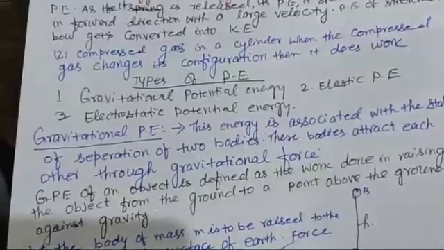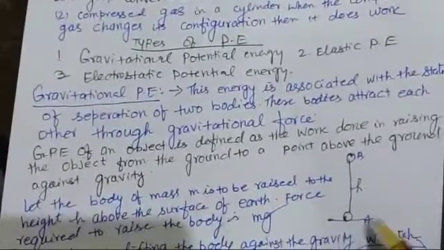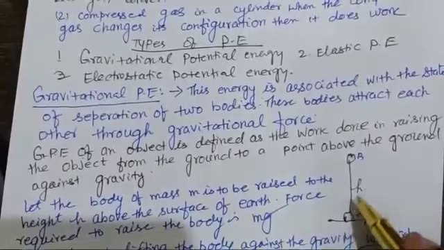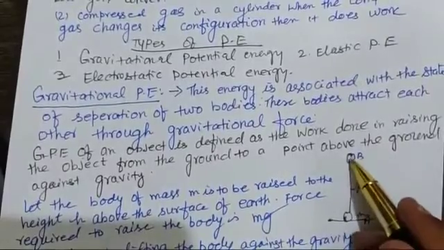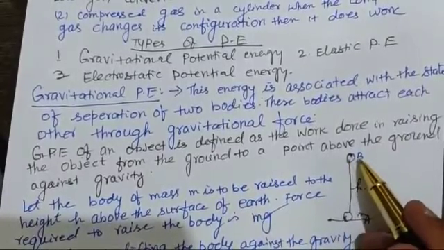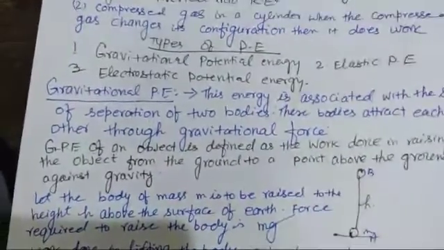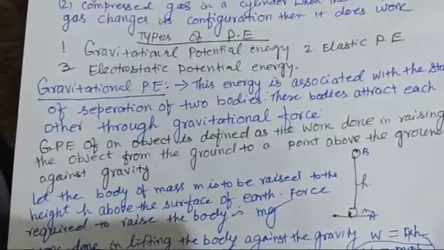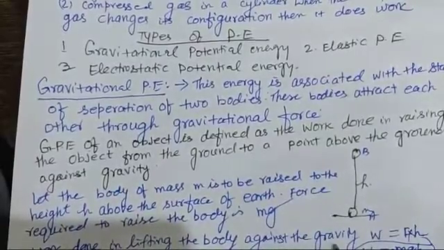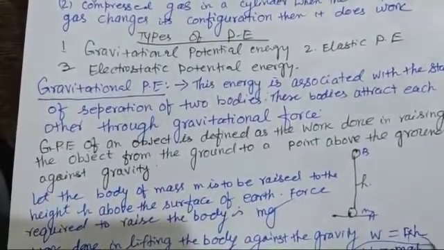Now try to understand the gravitational potential energy. Suppose we have a body of mass m, and the body is raised to a height h and reaches a point B. So the work done in lifting the body against gravity is equal to F into h.